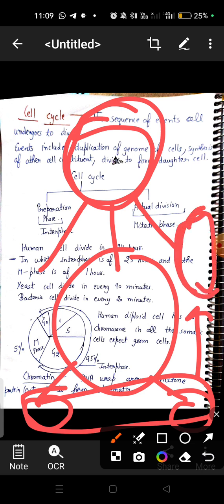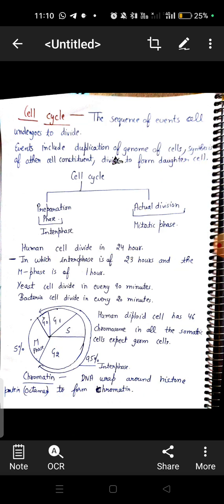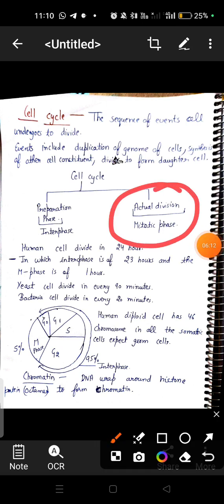They will enlarge in size and form new organelles, and these daughter cells will further form new daughter cells. So interphase is a preparatory phase between two cell divisions. Cell cycle is divided into two phases: interphase and actual division or mitotic phase.